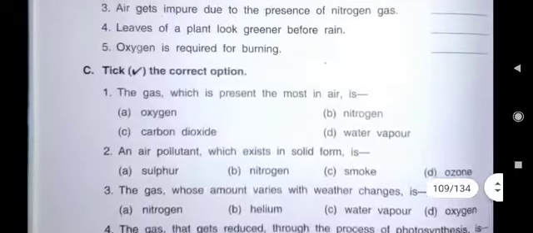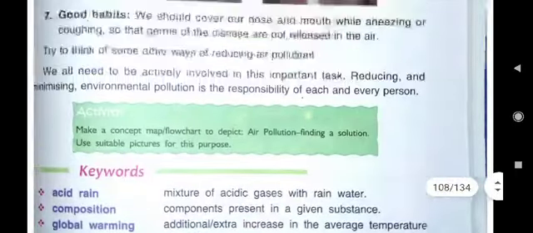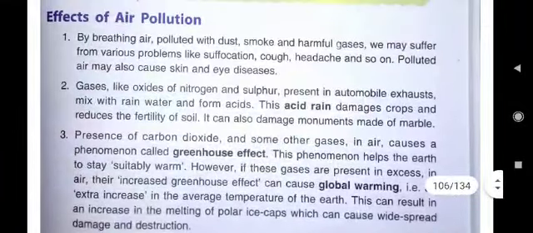So how you will define this air pollutant? It is written on your page number. You just take out where it is written.